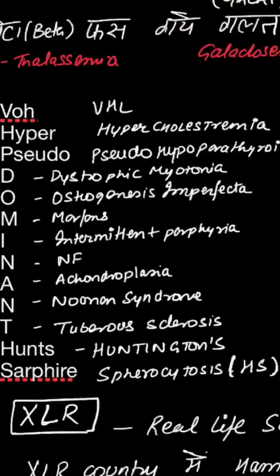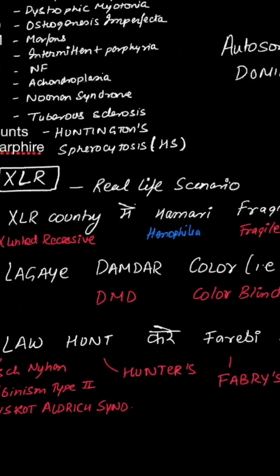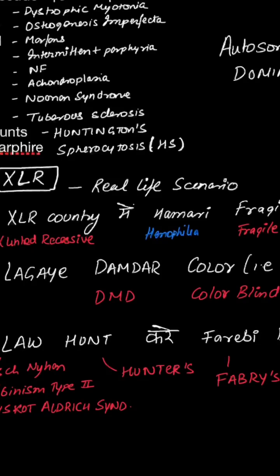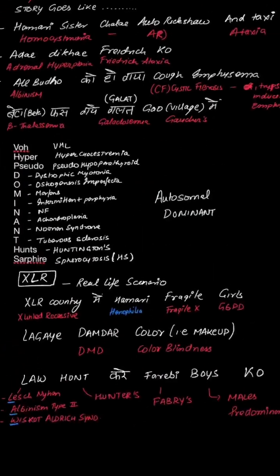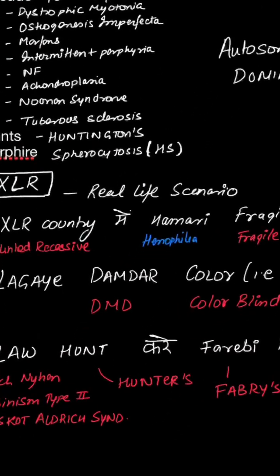These are closely sounding words, so इससे तो आप लोग confused नहीं होंगे. So now go to X-linked recessive disorders. We're trying to see a real life scenario. So we imagine our country, our city. It's a male dominant city. As you can see, the mnemonic has a male predominance, and X-linked recessive disorders have a male predominance.